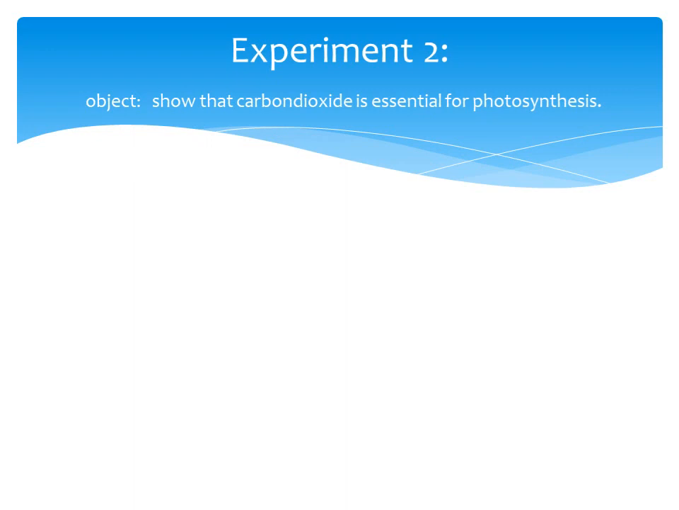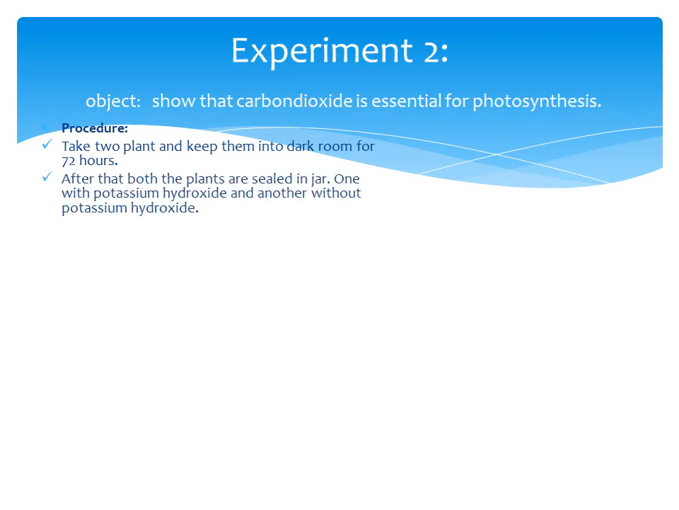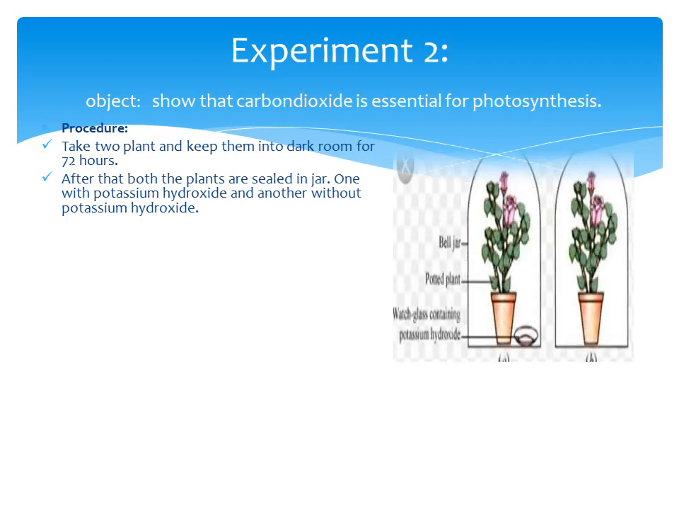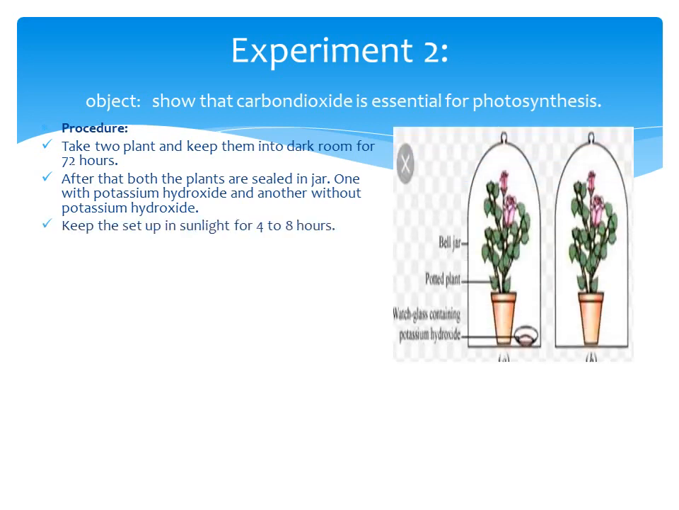Next experiment: to show that carbon dioxide is essential for photosynthesis. First, take 2 plants and keep them in a dark room for 72 hours so that all stored starch is used up. After that, both plants are sealed in jars, one with potassium hydroxide and another without potassium hydroxide, as you can see in the diagram. Keep the setup in sunlight for 4 to 8 hours. After that, pluck the leaves of both plants and perform the starch test.